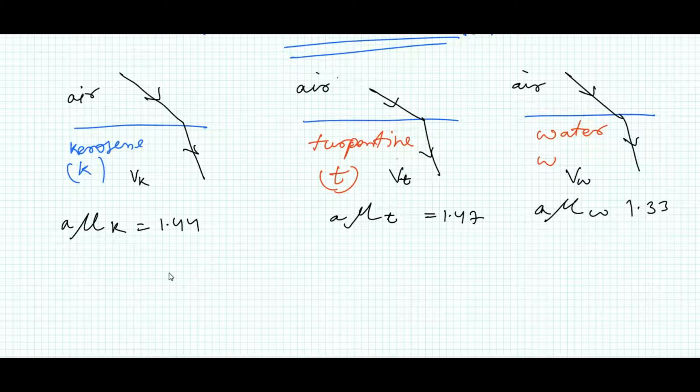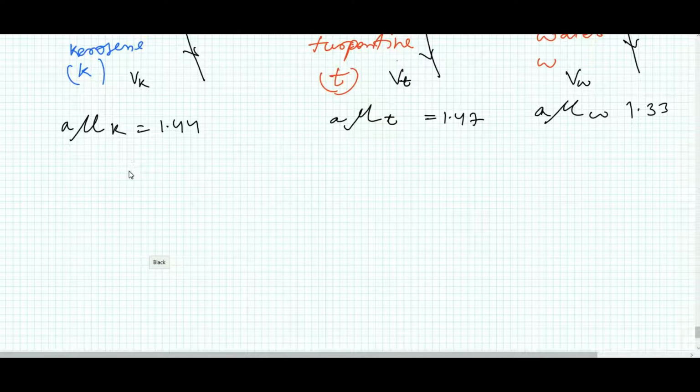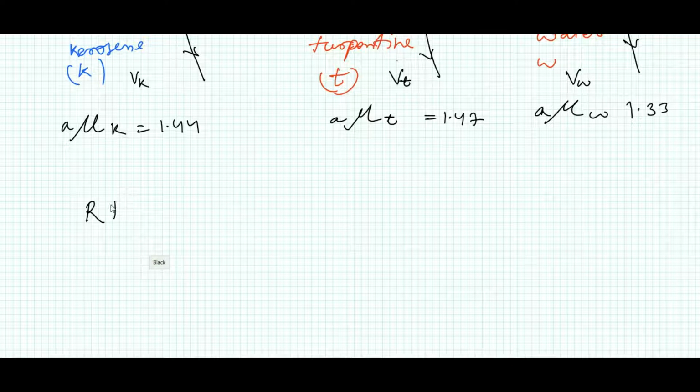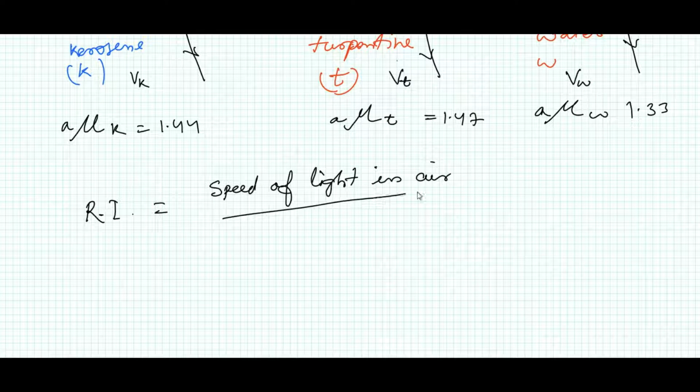So we know that the refractive index equals the speed of light in air divided by the speed of light in the medium.